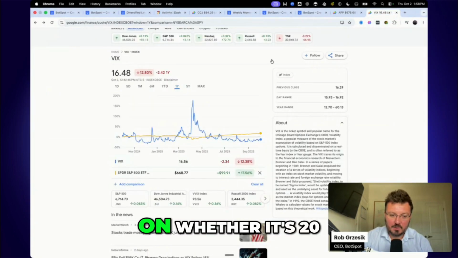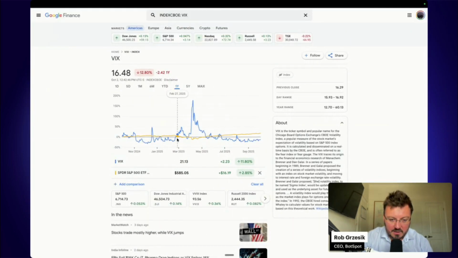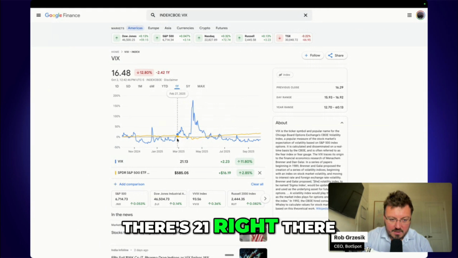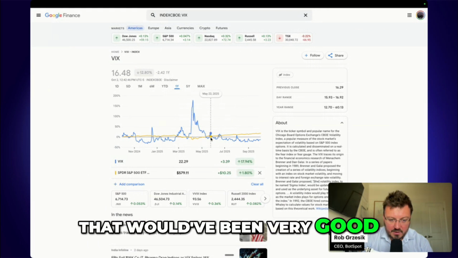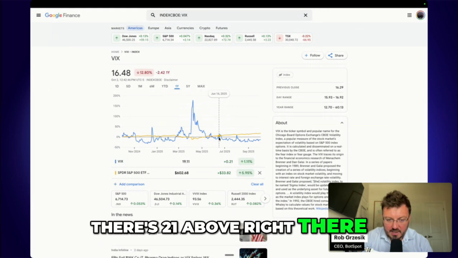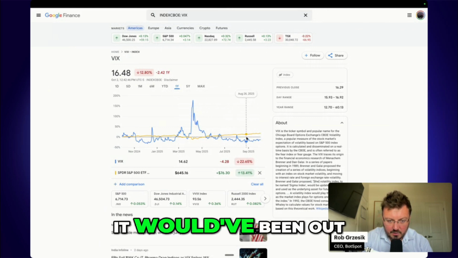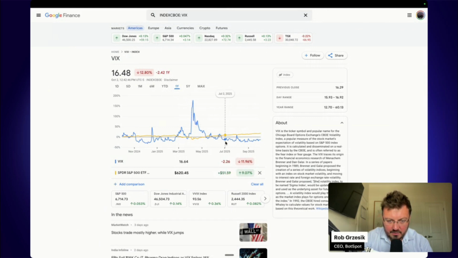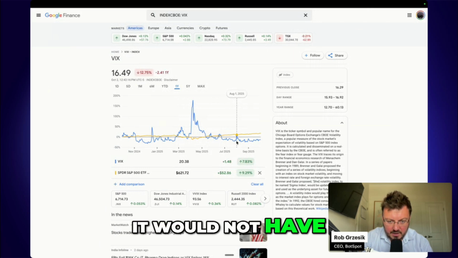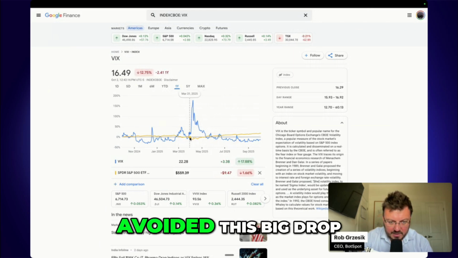I just can't decide on whether it's 20 or 21. I think there's 21 right there. That would have been very good. There's 21 above right there, 21 right there. See, some of these, it would have been out when it didn't need to be out. But here, yeah, this 21 would not have exited there, and it would have avoided this big drop.